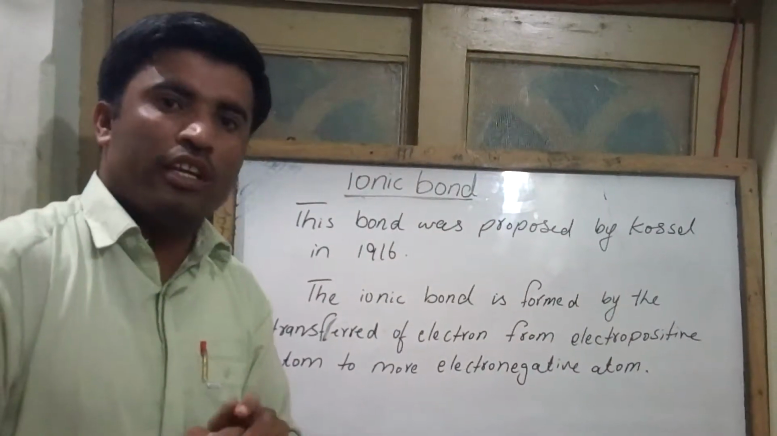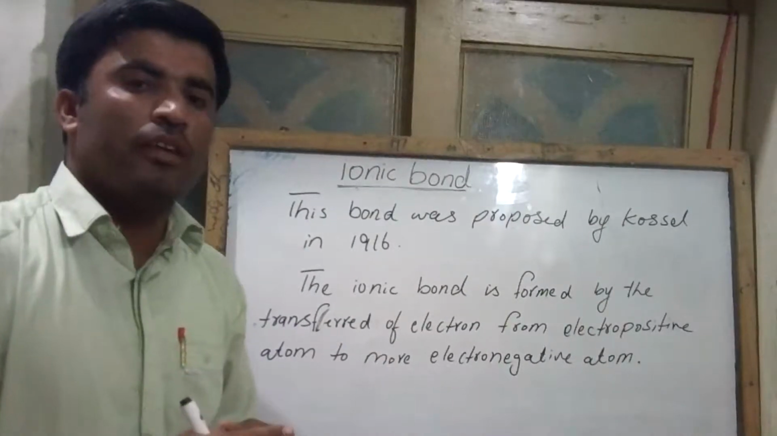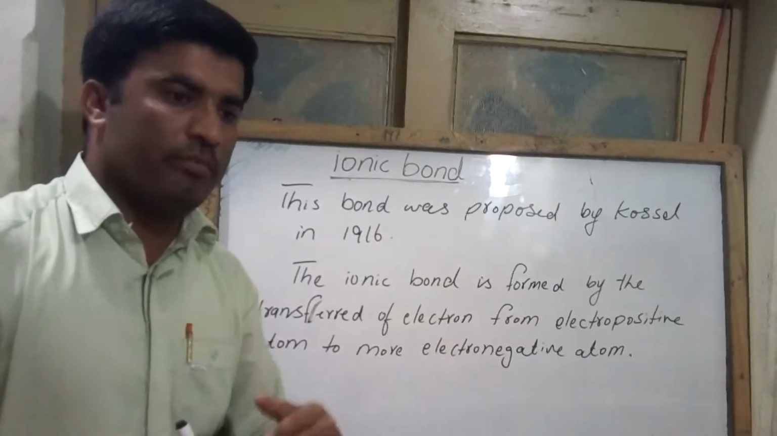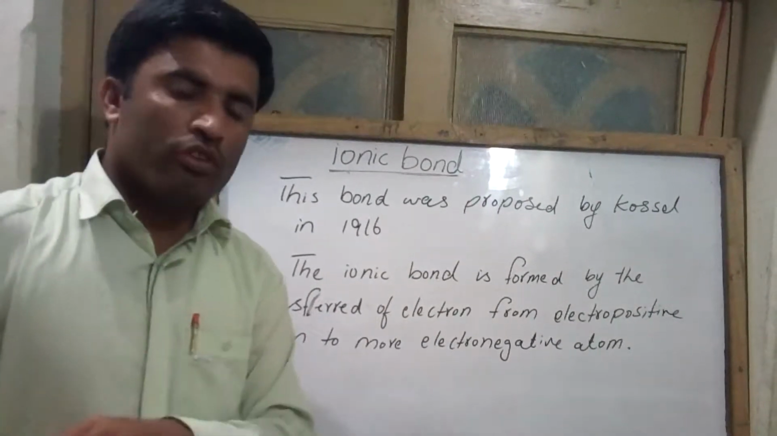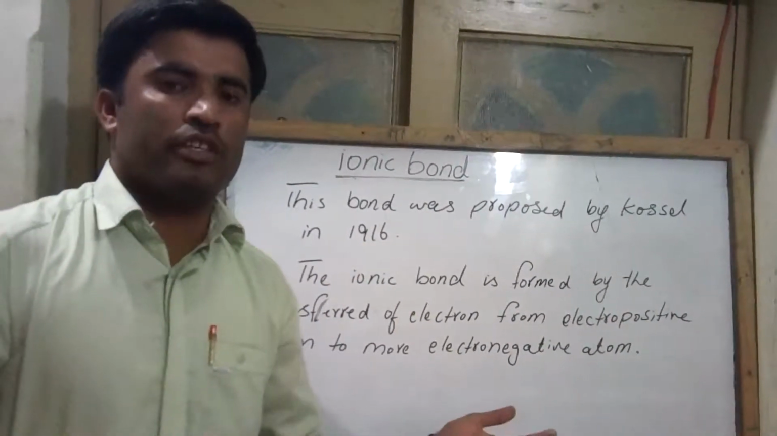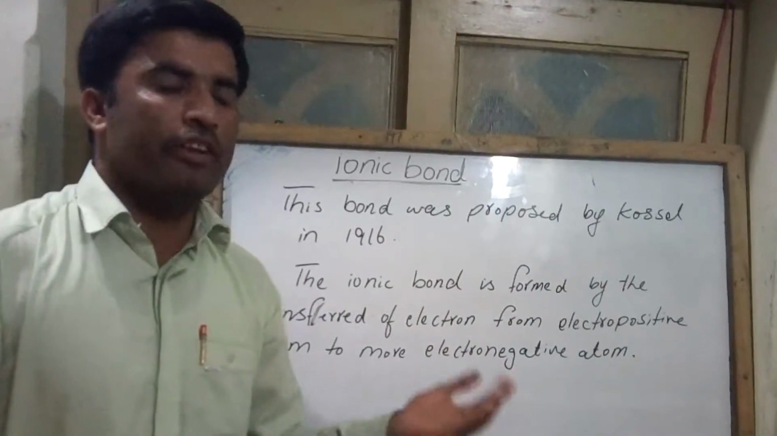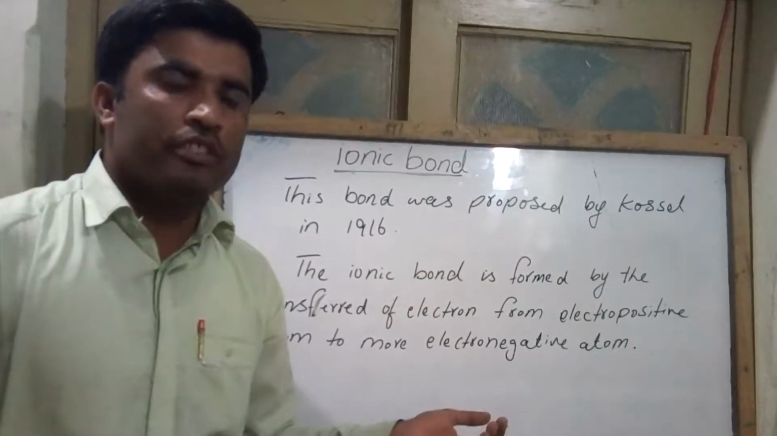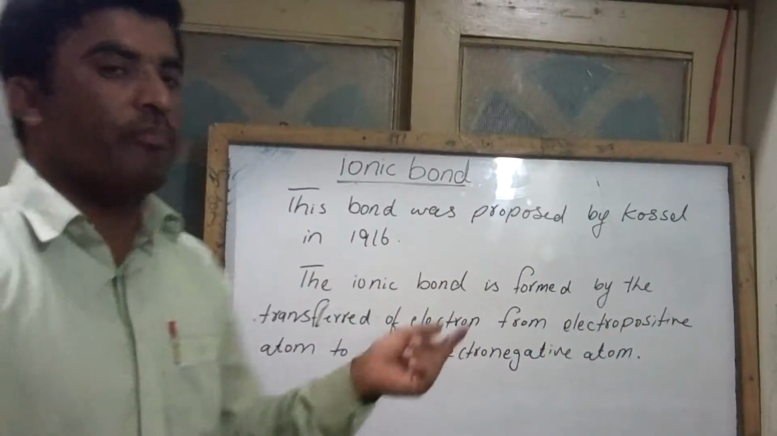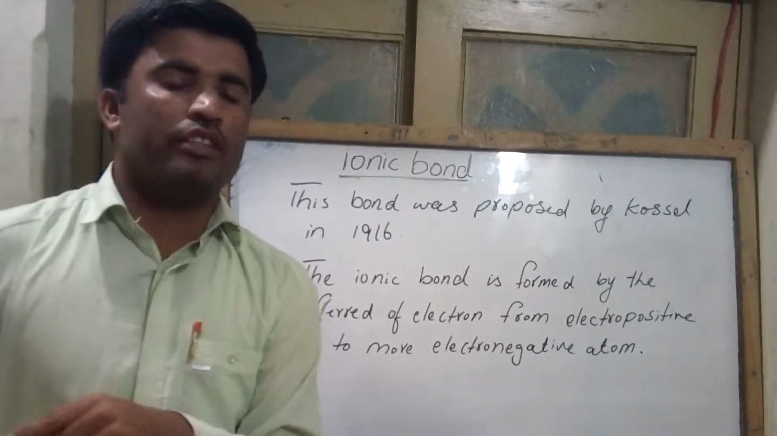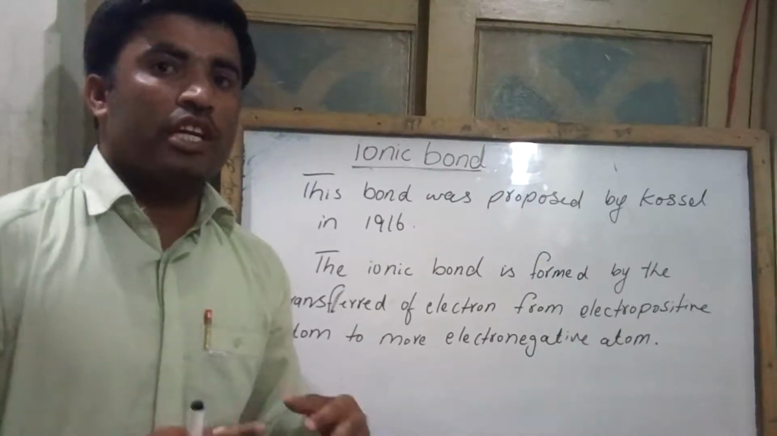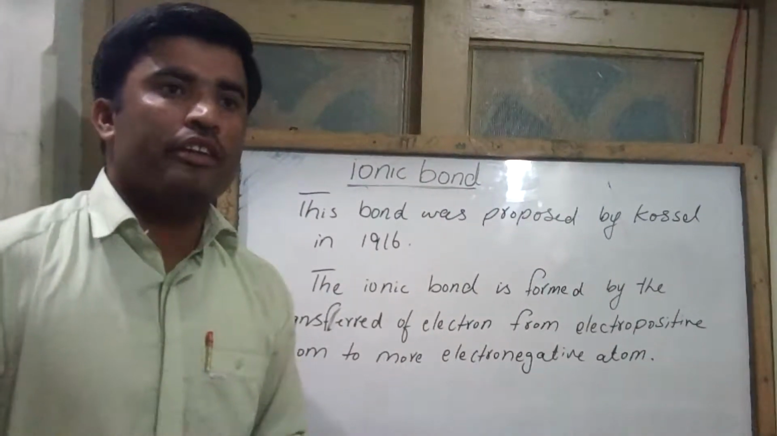The ionic bond is actually the bond formed between a metal and a non-metal. One or more electrons are transferred from the metal to the non-metal. Metals are present on the left side of the periodic table, and non-metals are present on the right side. The non-metals have greater electronegativity and greater electron affinity, so they are capable of gaining electrons. The metals are electropositive atoms and are capable of losing electrons. They get a positive charge, and the non-metals get a negative charge.